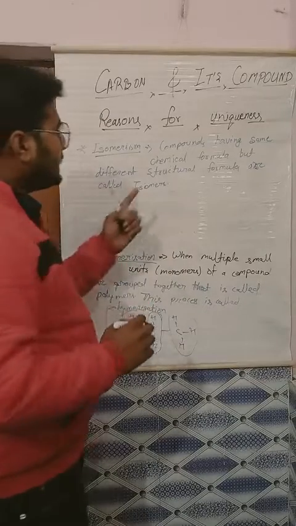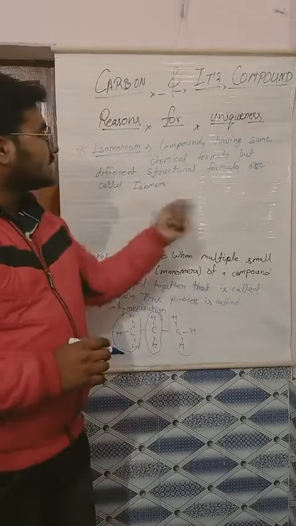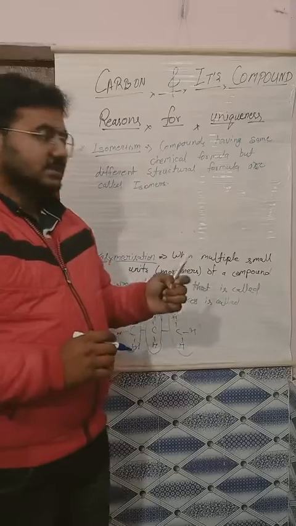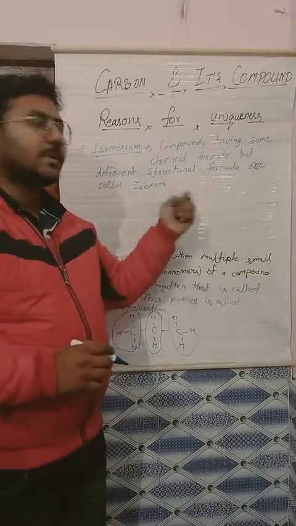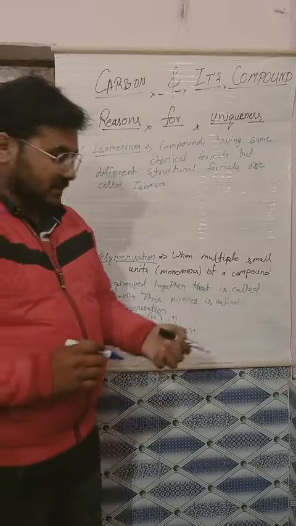The compounds having the same chemical formula but different structural formula are called isomers, and this whole property is known as isomerism.